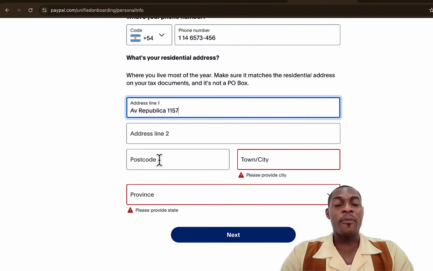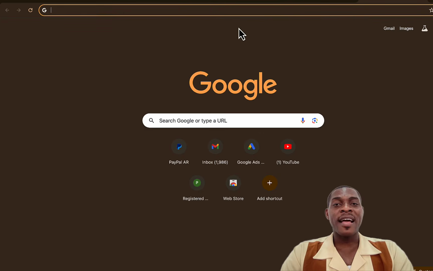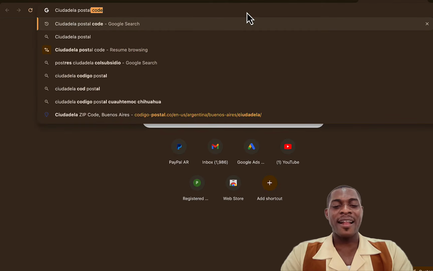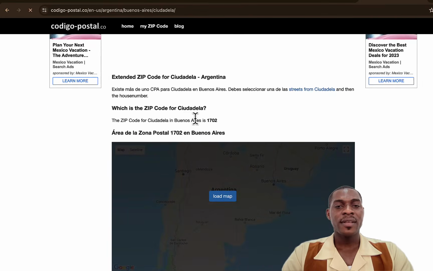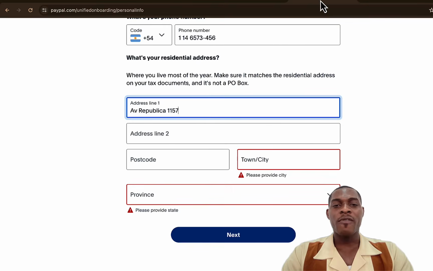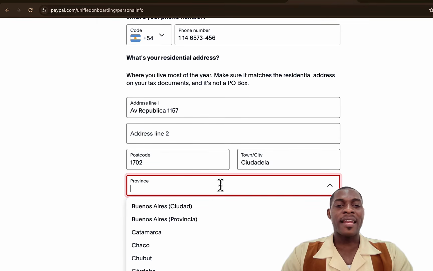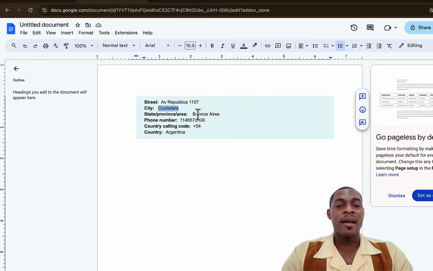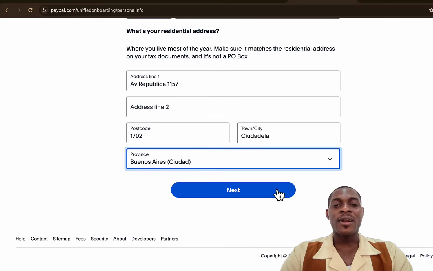So now it is asking us for a postal code. What do we do to get our postal code? This is the city, so we can just go over to a new browser and search this city's postal code. All right, we're going to find that postal code here: 1702. We'll come over here, put in postal code 1702, and then put in the town or city. We have our city, and then the province. Where is the province? As you can see here, this is the state or province, so we'll just search for that. All right, this is it here. And now we click on next.